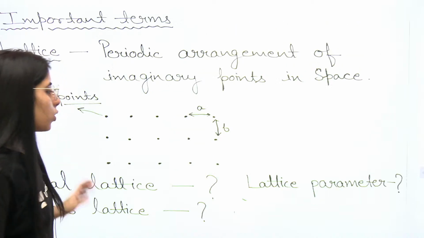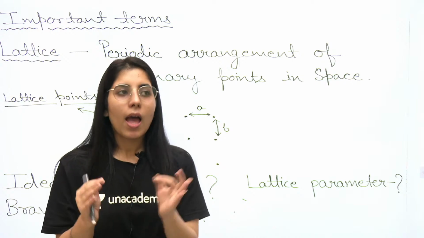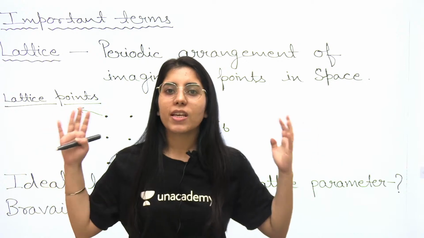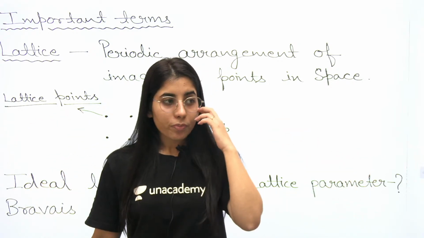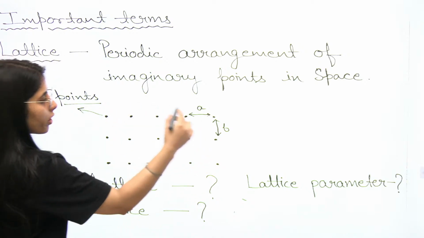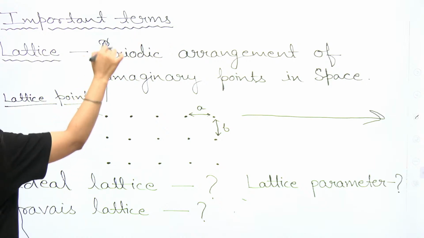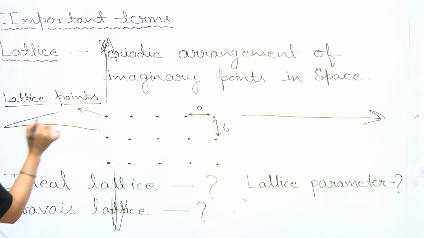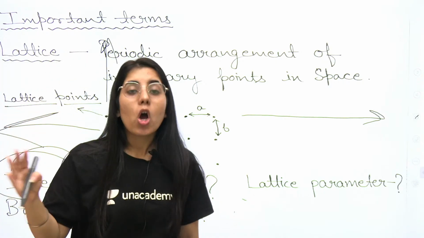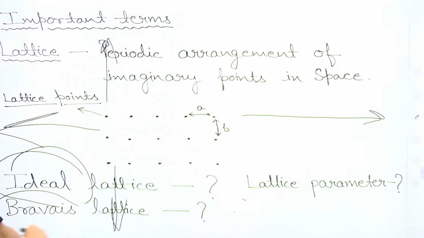Now there are different types of lattices, like the Bravais lattice and the ideal lattice. Ideal means the lattice is extended till infinity. This one is a lattice here, and it will be extended this side till infinity, this side till infinity, this side till infinity. So an ideal lattice is a lattice which has no end points, or extends till infinity. The other lattice is the Bravais lattice.